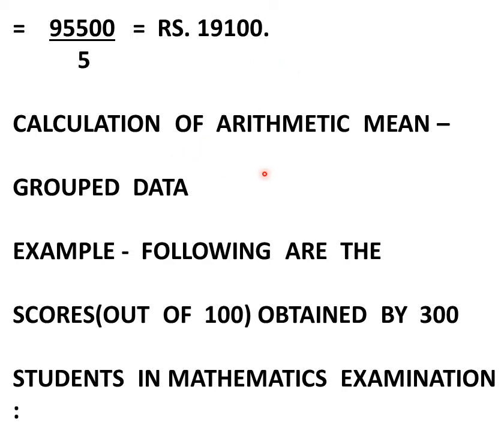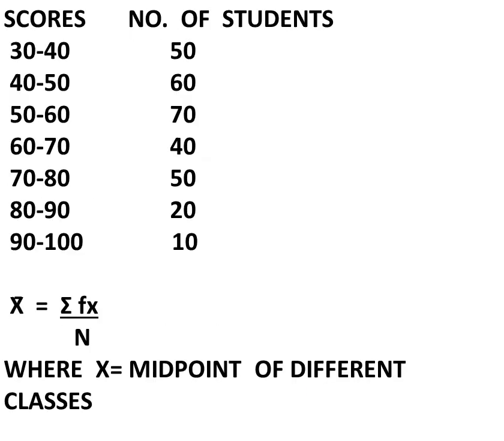Calculation of arithmetic mean from grouped data. Now I am going to take one example. Following are the scores out of 100 obtained by 300 students in a mathematics examination. There are 50 students who have scored between 30 to 40, 60 students between 40 to 50, 70 students between 50 to 60, 40 students between 60 to 70, 50 students between 70 to 80, 20 students between 80 to 90 and 10 students between 90 to 100.